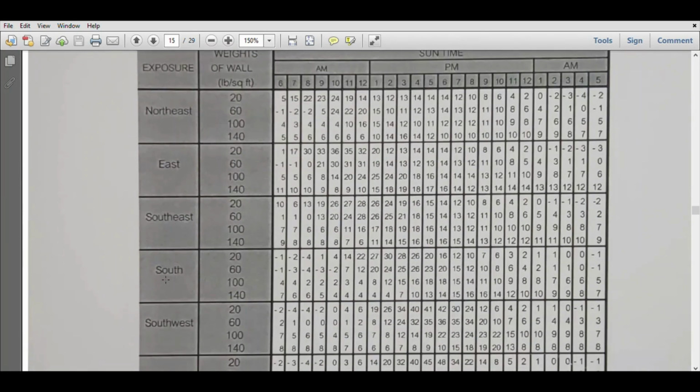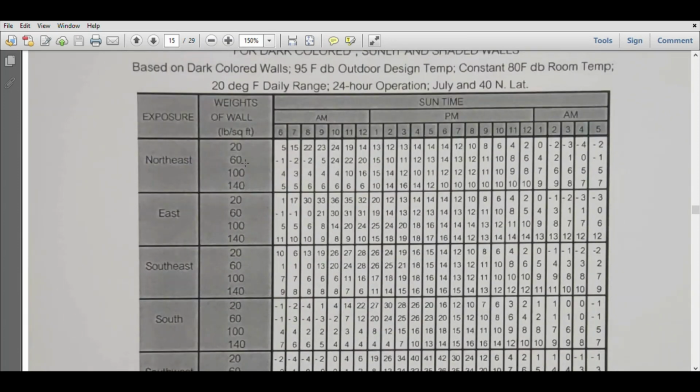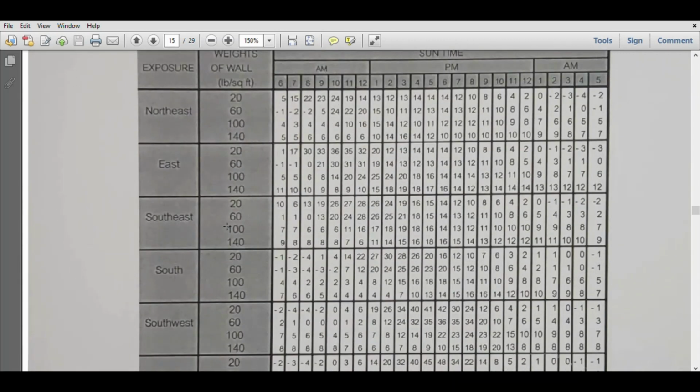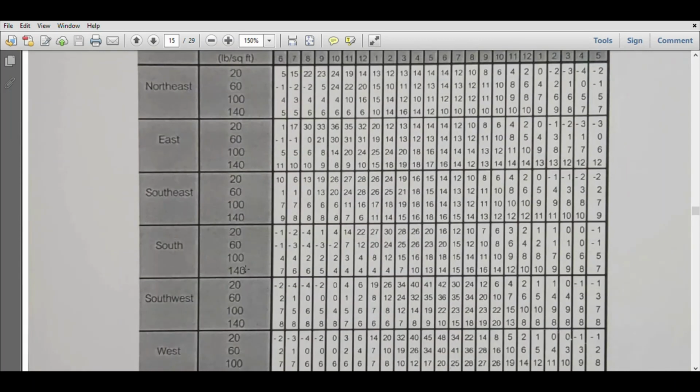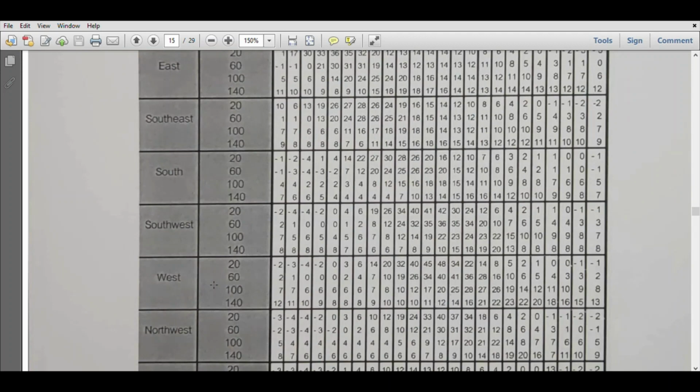Okay, so our building weight is 80 lb per square feet, but here 80 is not there, only 60 is there, 100 is there. So what we have to do, we have to take the values from 60 lb per square feet and 100 lb per square feet. If you take the average, you will get the value for the wall of 80 lb per square feet. Okay, I will show you.